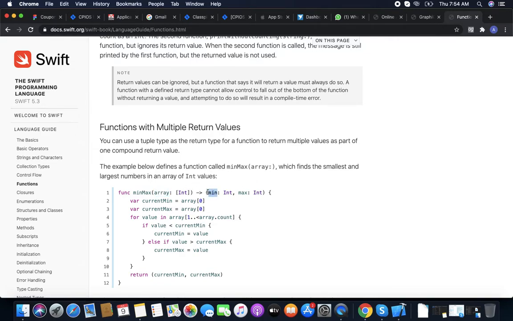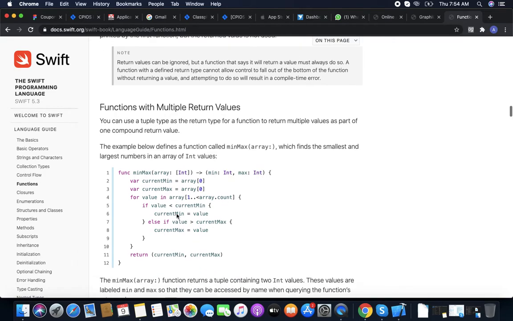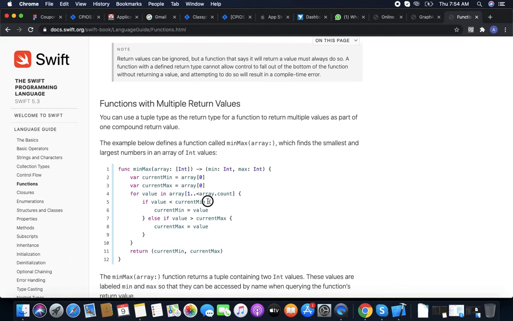So we have two values in the return type, min as Int and max as Int. Firstly we take an array as input. With current min and current max, we run through the array and check the minimum and maximum values. After the full for loop, we find the minimum value and max value and then return them like this.